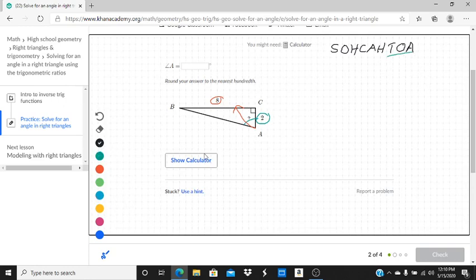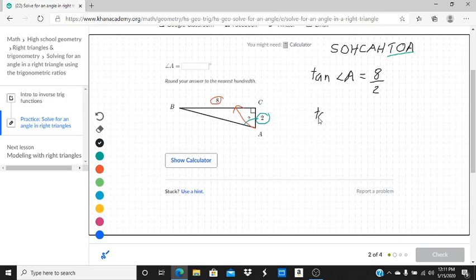Okay, and let's call the unknown side angle A. Well, we could just say the tangent of angle A. Let's do that. We don't have to call it x. Tangent of angle A equals the opposite side, 8, over 2. Let's simplify that a little bit.